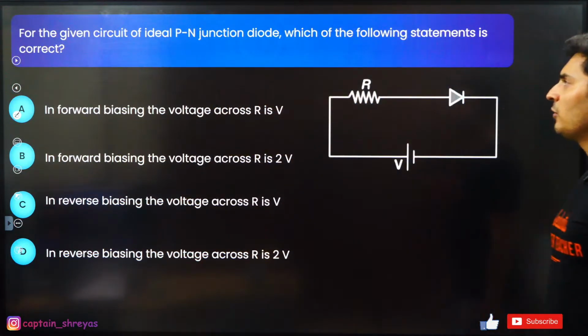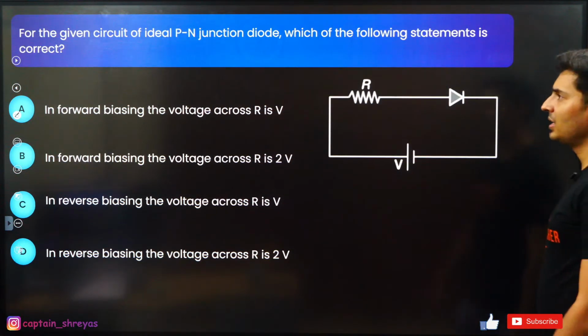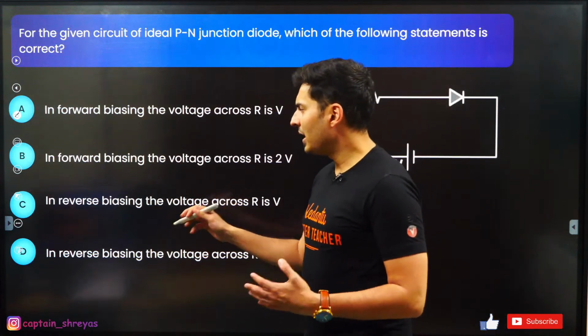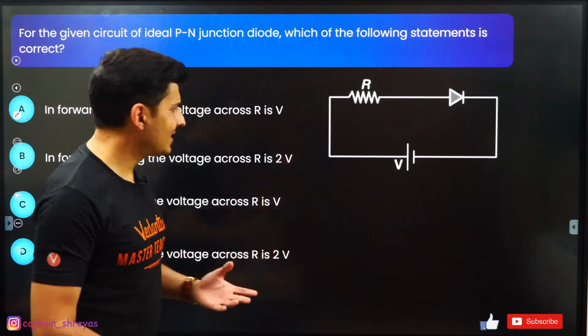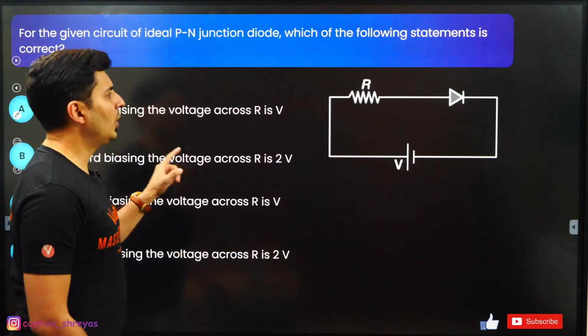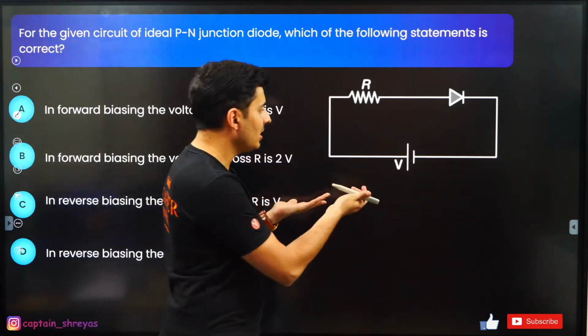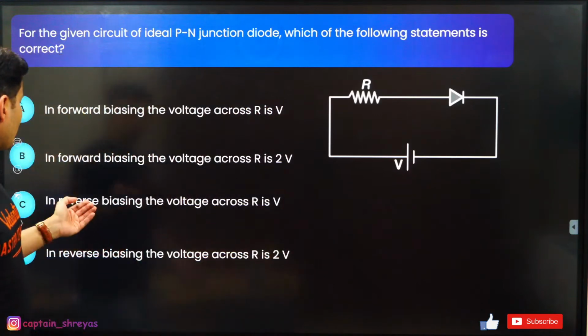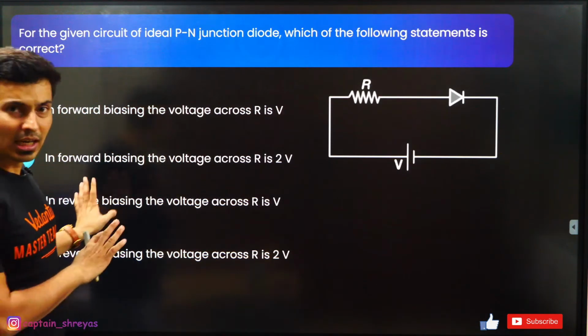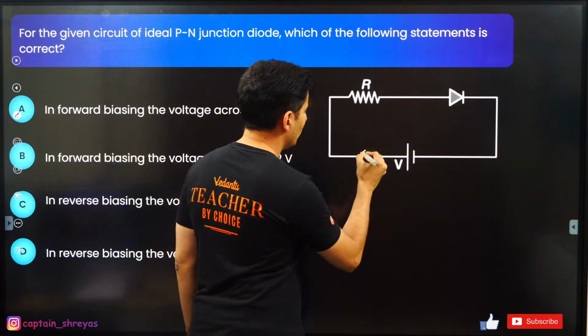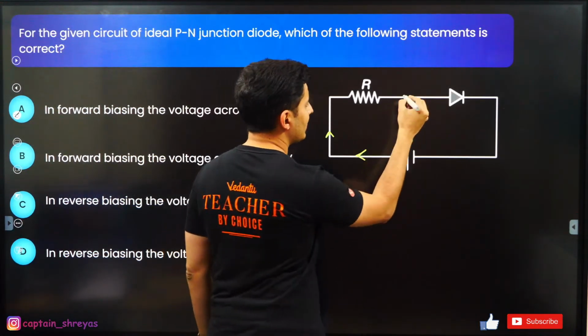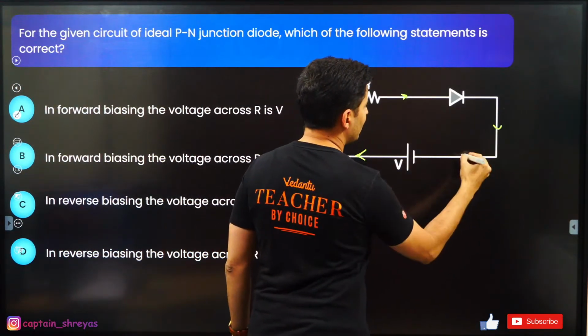For the given circuit of ideal PN junction diode, which of the following statements is correct? Forward bias, reverse bias. Okay, let's just think about this. First of all, I think it is in forward bias, obviously. So whichever options are reverse bias, most likely I'm not going to look at it. So look over here. The current goes like this, it comes like this.